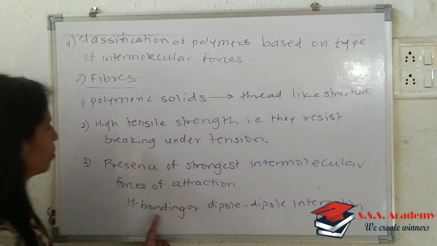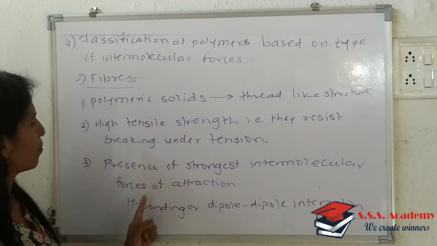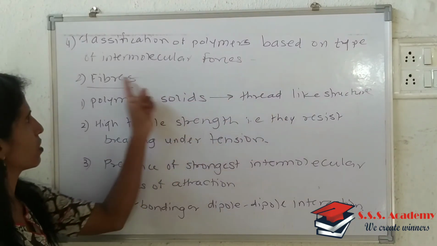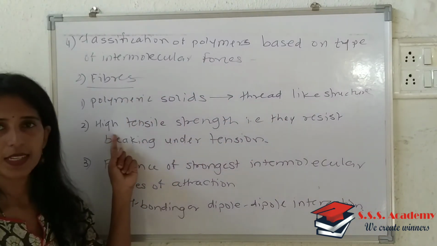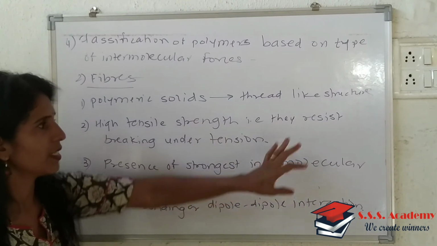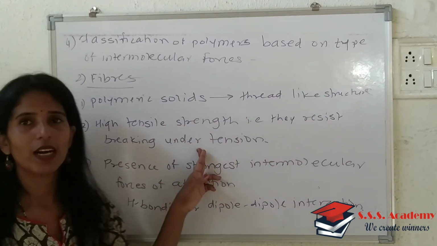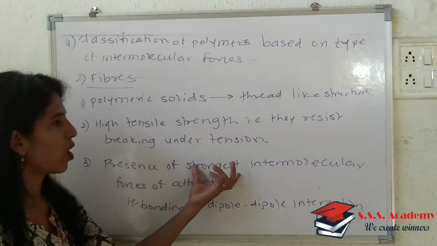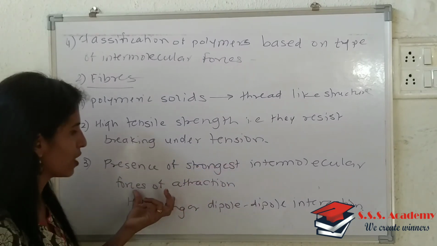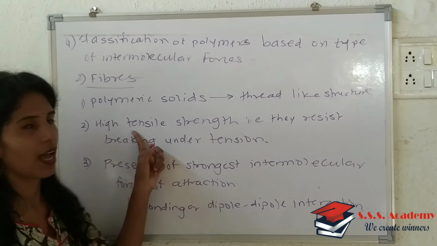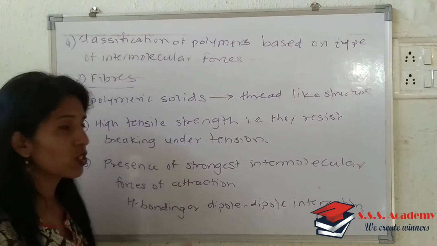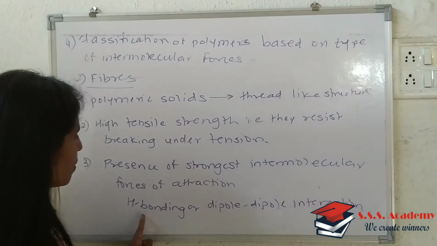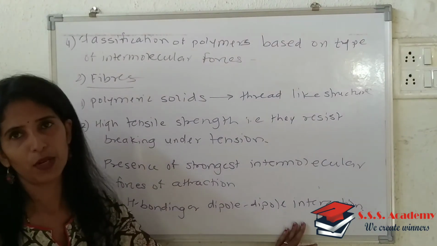So, three points you will write. Polymeric solids which possess thread-like structures are called fiber. They possess higher tensile strength, that is, they resist breaking when placed under tension or applied force, due to the presence of the strongest intermolecular forces of attraction, which are hydrogen bonding or dipole-dipole interaction.